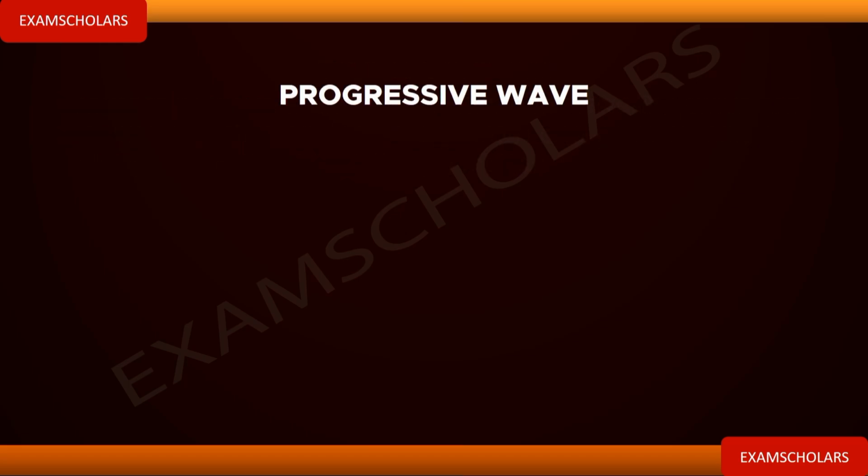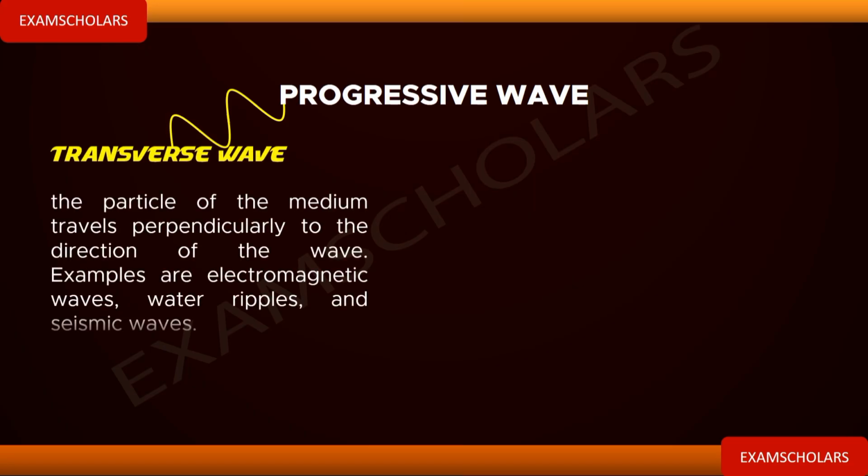Okay. Now a progressive wave can be transverse in nature. How is a transverse wave generated? I will still show you the animation, but let me explain first. For a transverse wave, the wave will move perpendicularly to the vibration of the source.